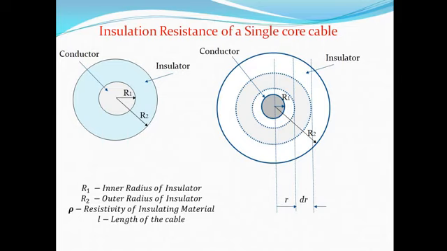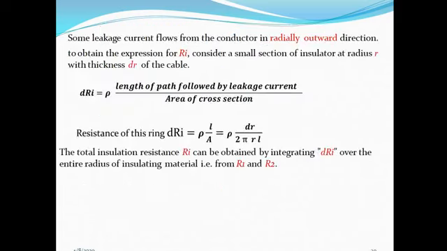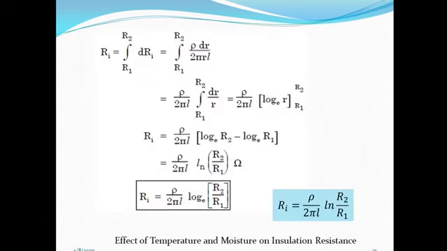When two cables are in series, their conductor resistances are in series and insulation resistances are in parallel. If two cables are connected in parallel, then their conductor resistances are in parallel and insulation resistances are in series. This is the relation.